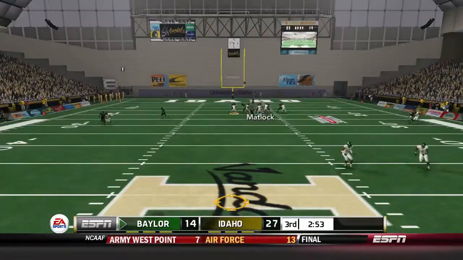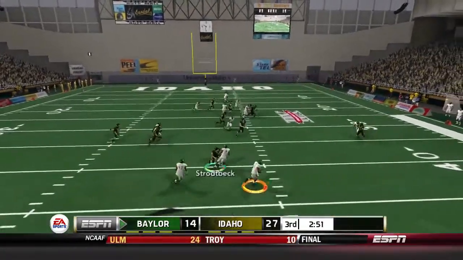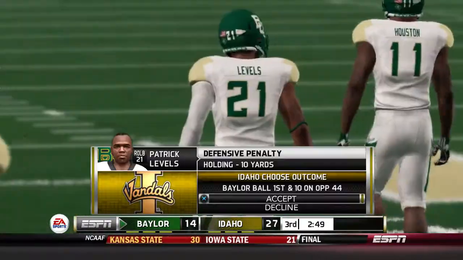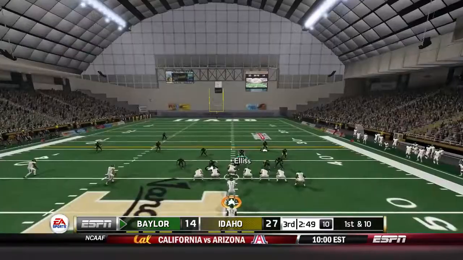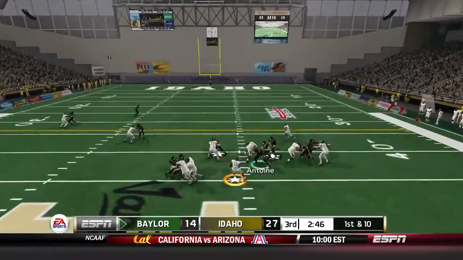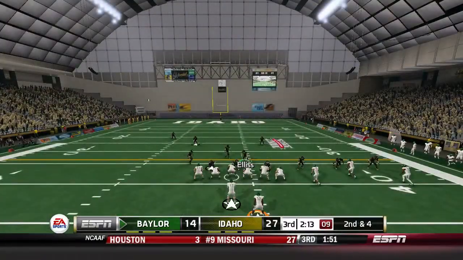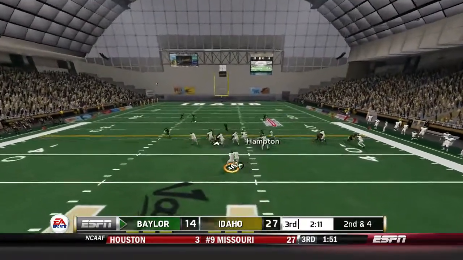Forcing the punt. Rico does another kind of poochy punt, but the speed of the Baylor defender is able to get it. And he makes a spin move. He makes a couple guys miss and gets to about the 29-yard line. But then there's a holding penalty, and that one's going to come back. 1st and 10 Baylor now. Still on the right side of the field, but not as good as they were before the holding penalty there at the end of the punt return.